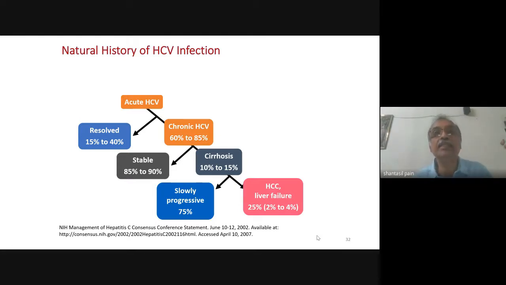So hepatitis C is basically a chronic infection. Of this chronic infection, some will go on to cirrhosis. A thumb rule is that after 20 years, 20% of them will develop cirrhosis. About 70 to 75% will progress slowly. Others will develop hepatocellular carcinoma and liver failure. So chronic HCV infection is a very important cause of decompensated chronic liver disease and hepatocellular carcinoma.